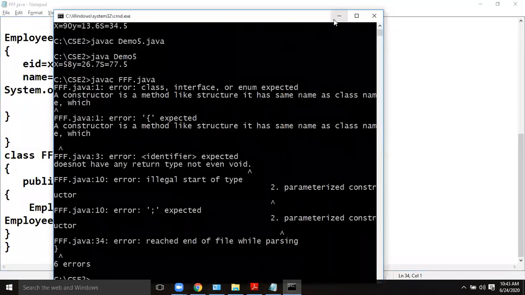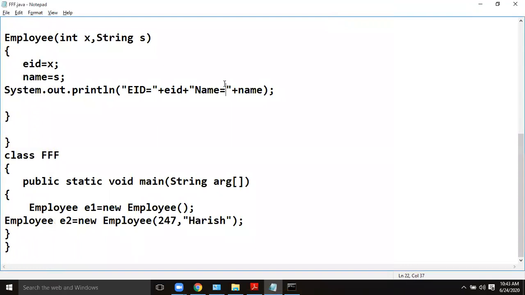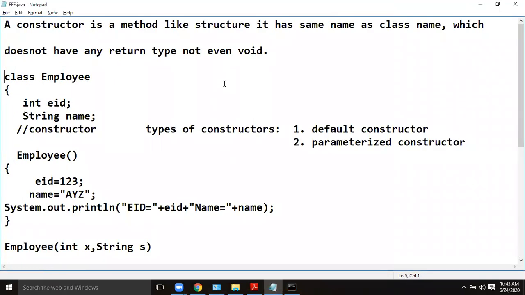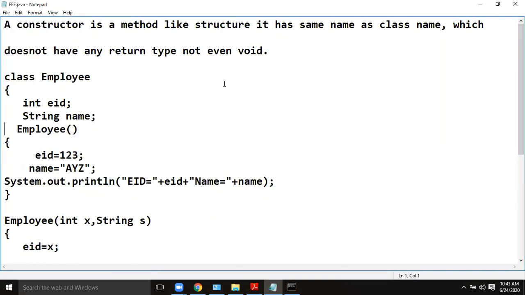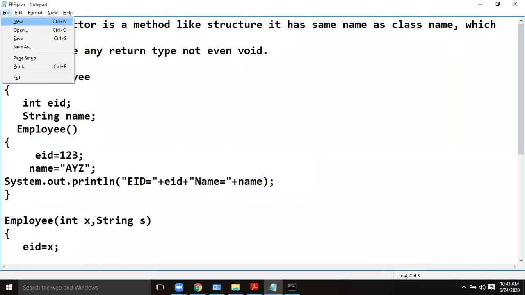Oh, sorry, I written something. After this is a comment.